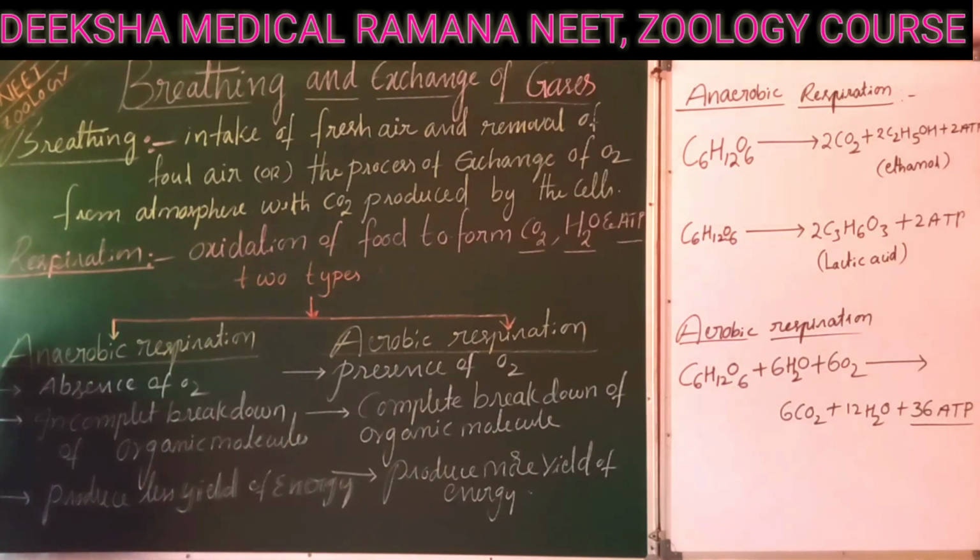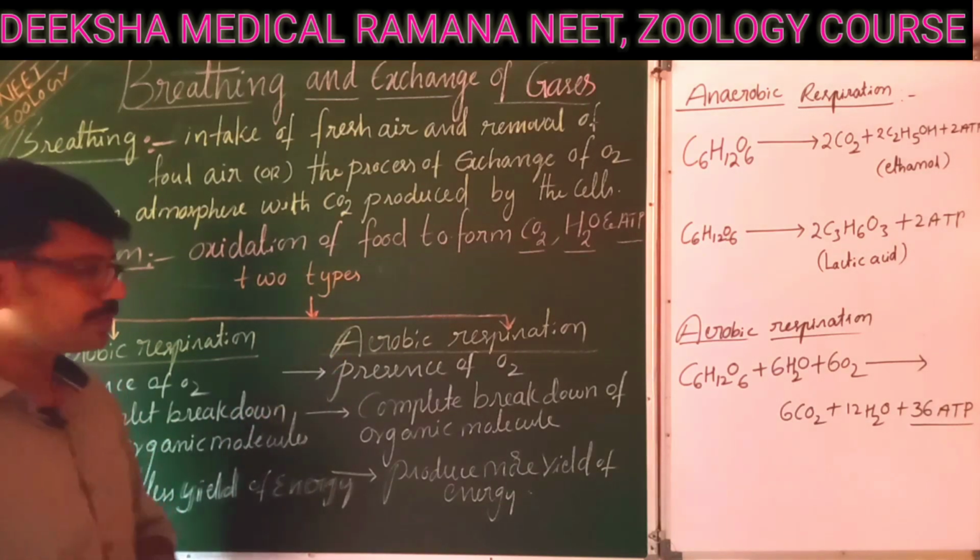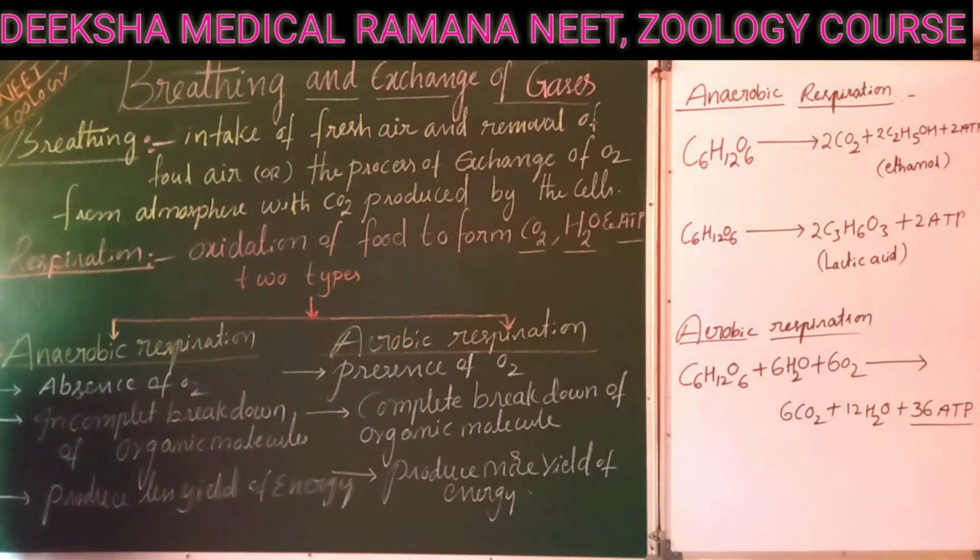Respiration is basically divided into two types. One is anaerobic respiration, the second is aerobic respiration. Anaerobic respiration means respiration takes place in the absence of oxygen. That means in this type of living organisms or conditions, oxygen is not required. Incomplete breakdown of organic molecules takes place.